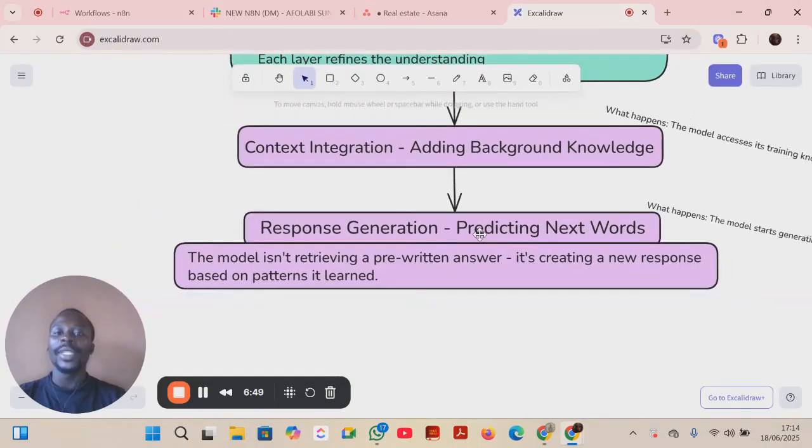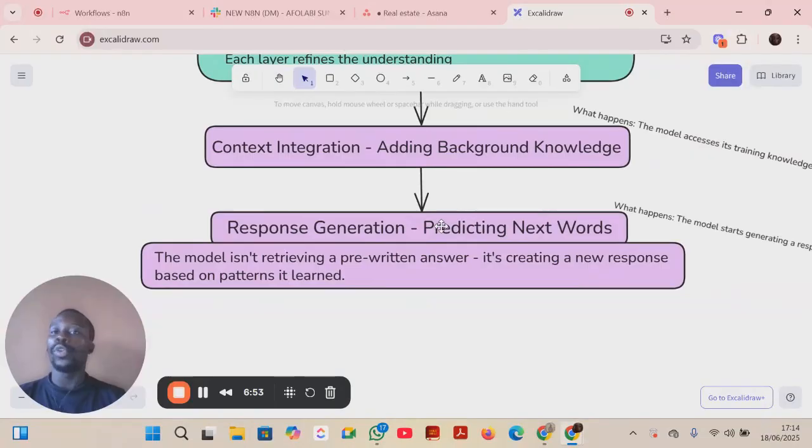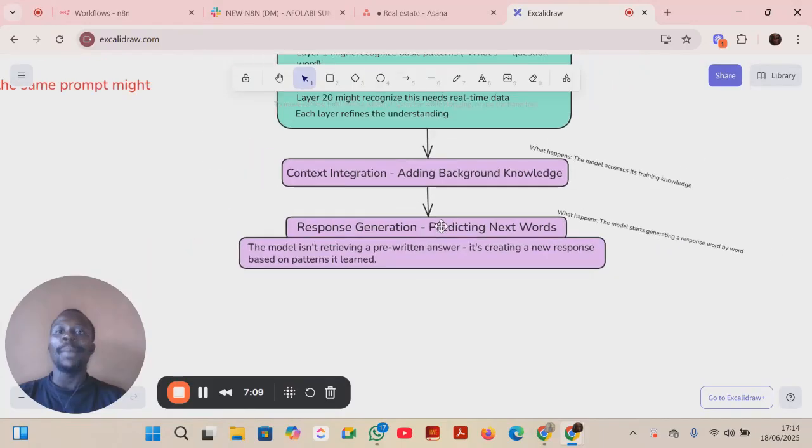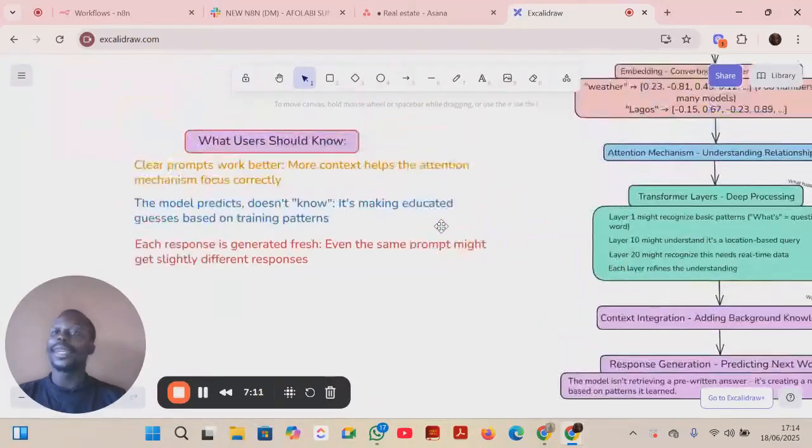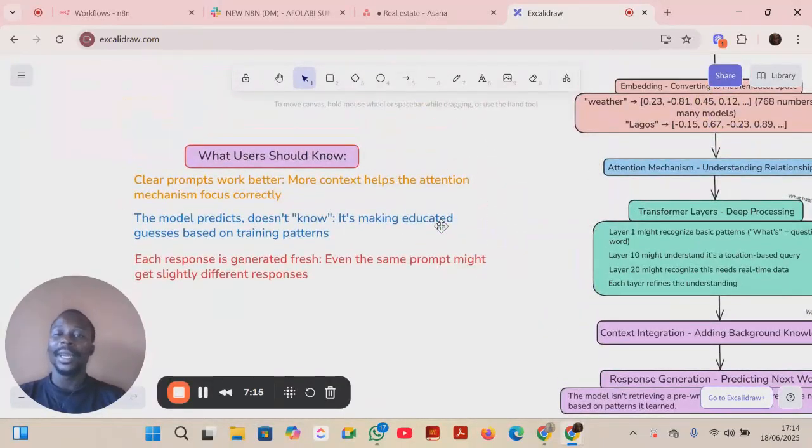Now, the response generation, this is where the trick is. LLM does not do copy and paste. Know that maybe there is, let's say, an answer somewhere and the LLM just does copy and paste to us. It generates words. It predicts the next word that is supposed to come. And all these things happen in milliseconds, not even up to 20 seconds. I think with ChatGPT, it responds in less than 2 seconds.